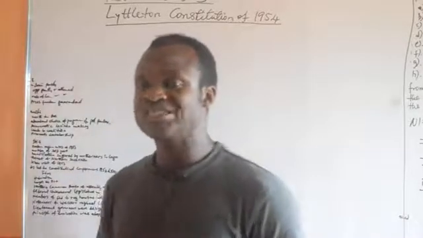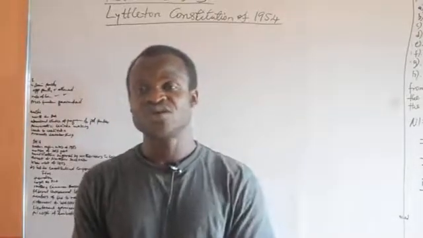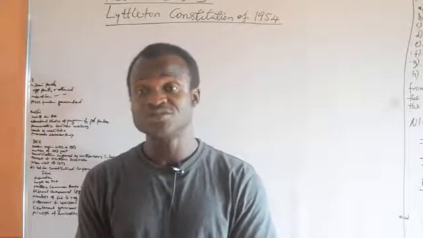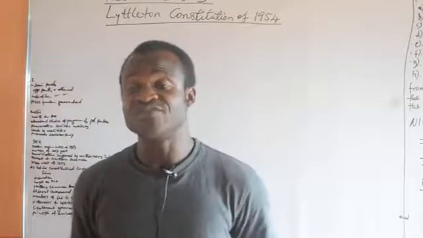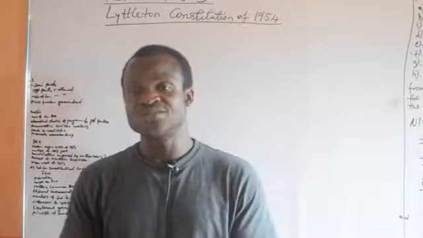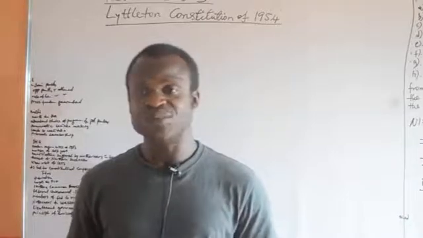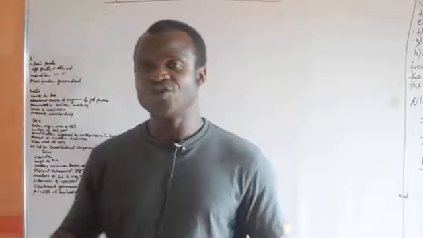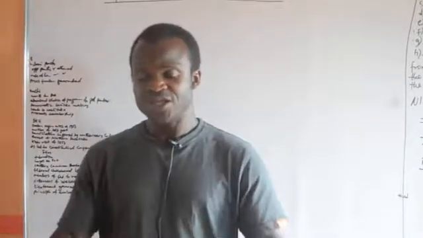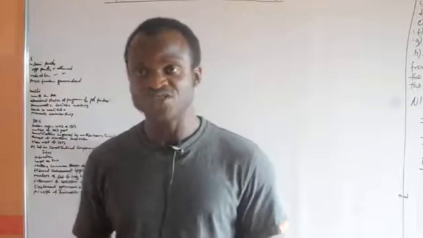This led to the Constitutional Conference of 1953 in London, and then 1954 in Lagos. At the end of the Constitutional Conference, a communique was reached, a memorandum of understanding was reached, and it was summarized. Brought up in a formal form, it became a new constitution, which we now call the Littleton Constitution.